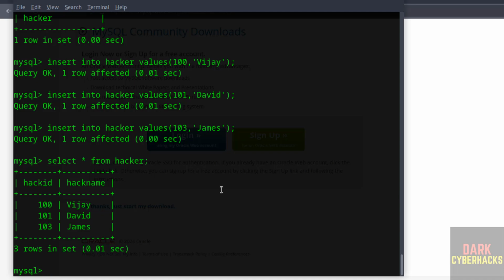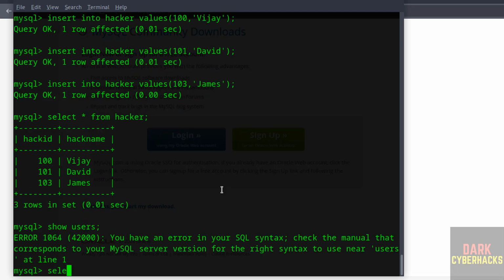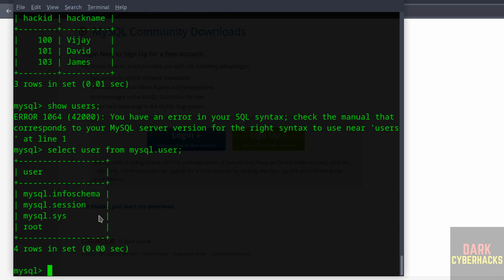Before that, verify the list of the users. Show users. This won't work, so we have to use the command. Select user from MySQL.user. See, these are the list of the users that comes with installation of MySQL.